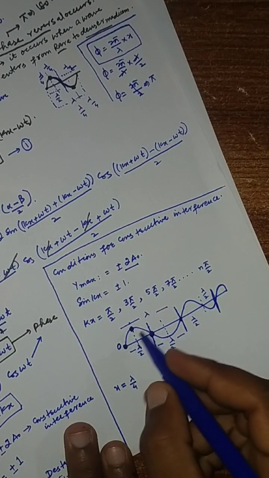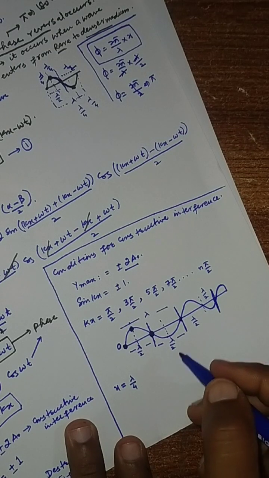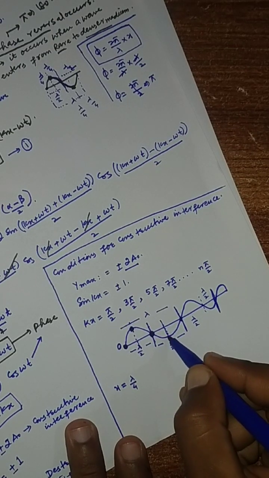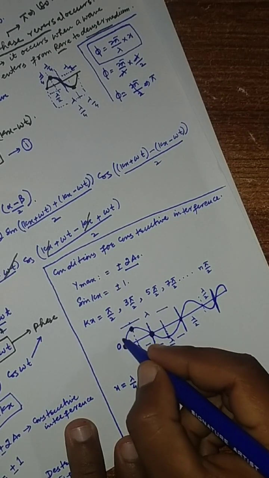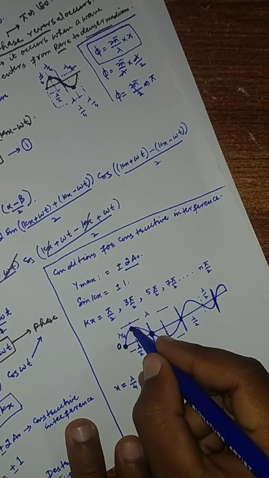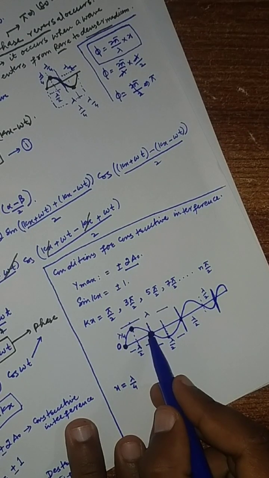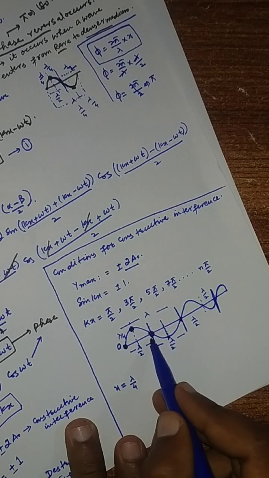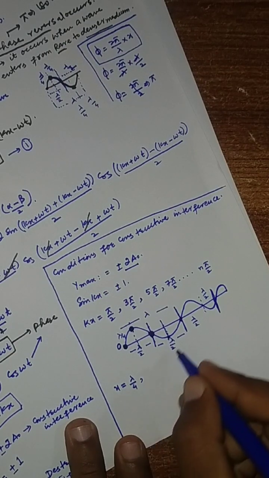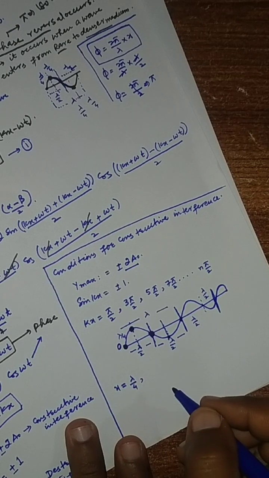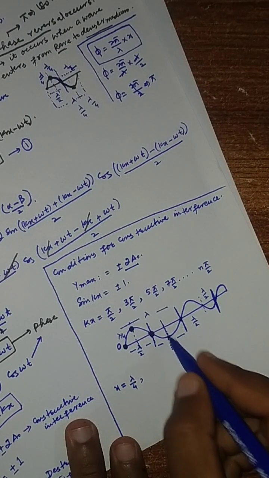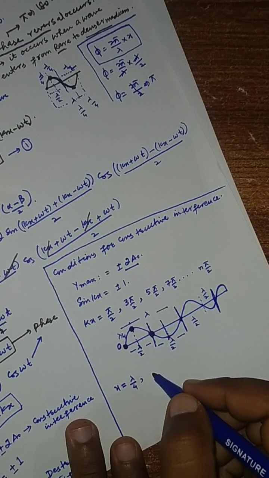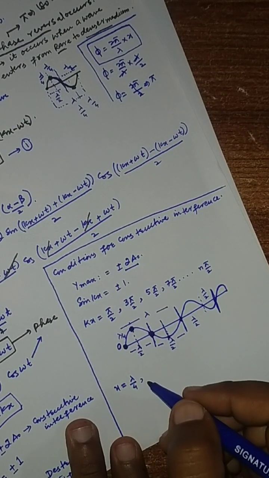So if we count how many lambda by 4 are counted up to this point, from this point to this point is 1 lambda by 4, then another lambda by 4, and from this to another lambda by 4, then this is the position where amplitude is maximum. Amplitude is maximum, but in the downward direction from the origin.